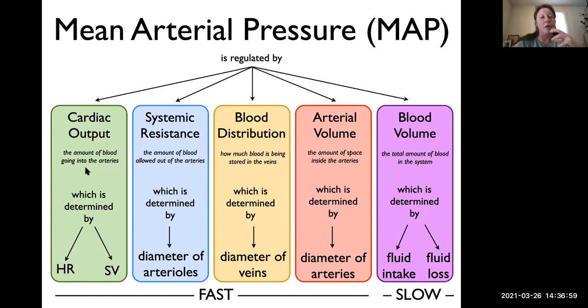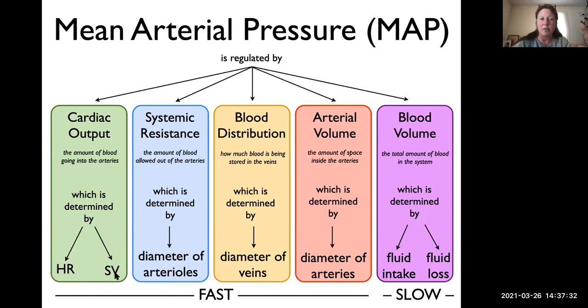If cardiac output is lower, it's putting less blood into the arteries, and that's going to make mean arterial pressure lower. Recall that cardiac output itself is determined by your heart rate and your stroke volume. So when your body needs to make adjustments to mean arterial pressure, and it's going to do some of that through changing cardiac output, what it's actually going to do is change the heart rate and change the stroke volume.